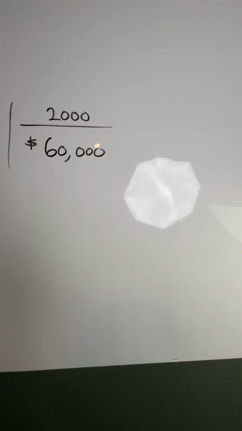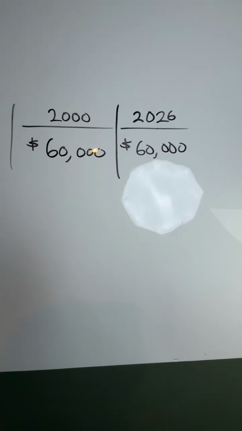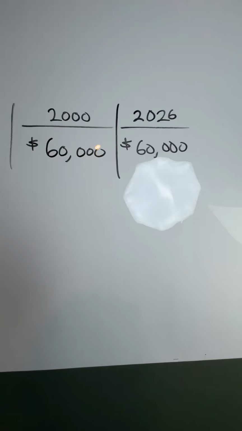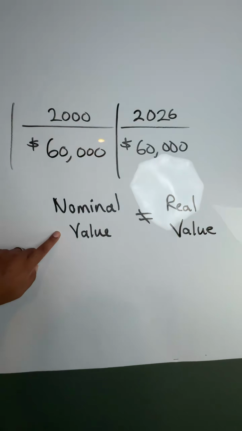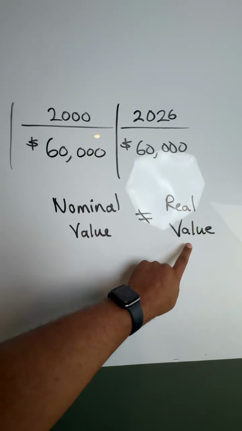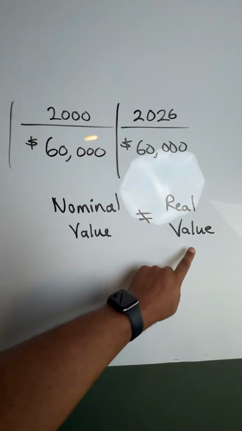complicated economics, just numbers. Suppose you made $60,000 a year in the year 2000. And suppose somebody tells you, I'm making $60,000 today, so I'm making the same amount. Mathematically, that is true. Economically, it is completely misleading because there is a difference between a nominal value and a real value. Nominal value is not equivalent to a real value.